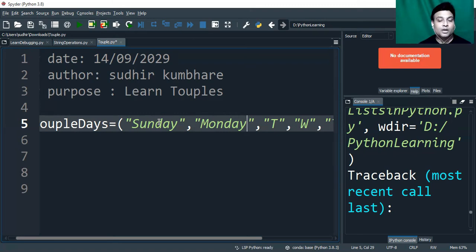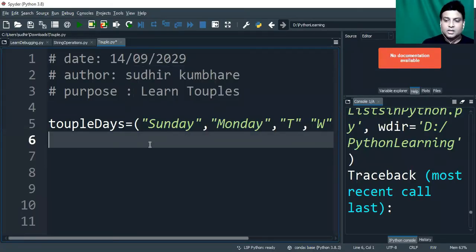We discussed that for storing product information or employee information we can use lists. Does that mean we can't use tuples for storing that information? No, it's not like that. You can store product information and employee information in tuples as well, but you need to consider that you are not going to change that information.